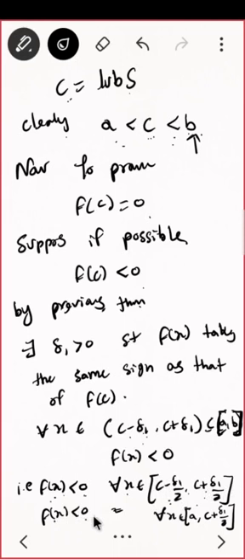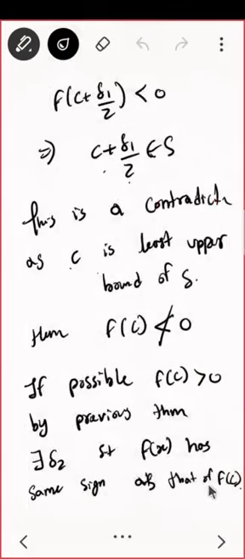That means your function is negative in the interval from a to c plus delta 1 by 2. What do you mean by that? That means c plus delta 1 by 2 belongs to S. Can it be possible? No, because this is a contradiction, as c is my least upper bound. Once it is the least upper bound, how can I find any negative point greater than it? Correct? That's it. Hence f of c cannot be negative.